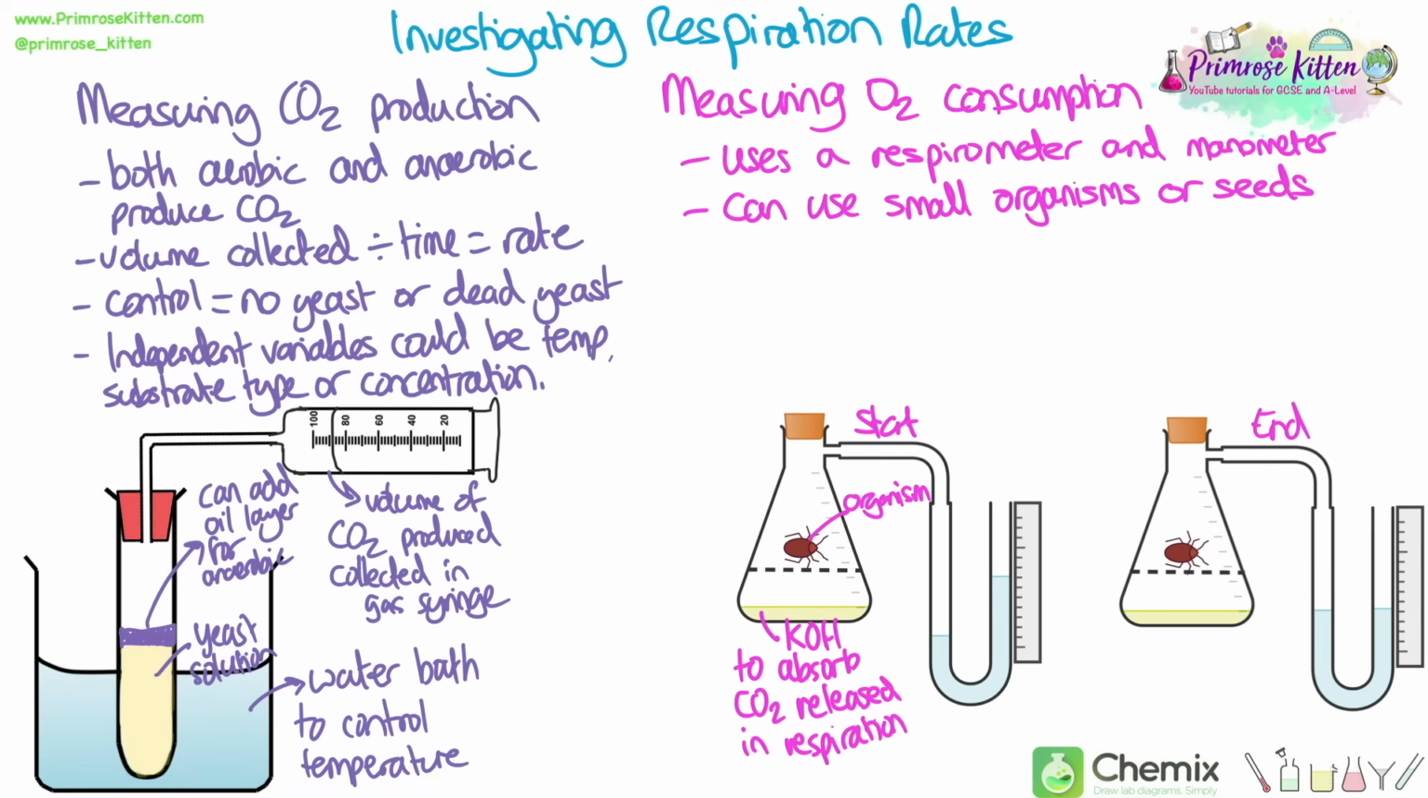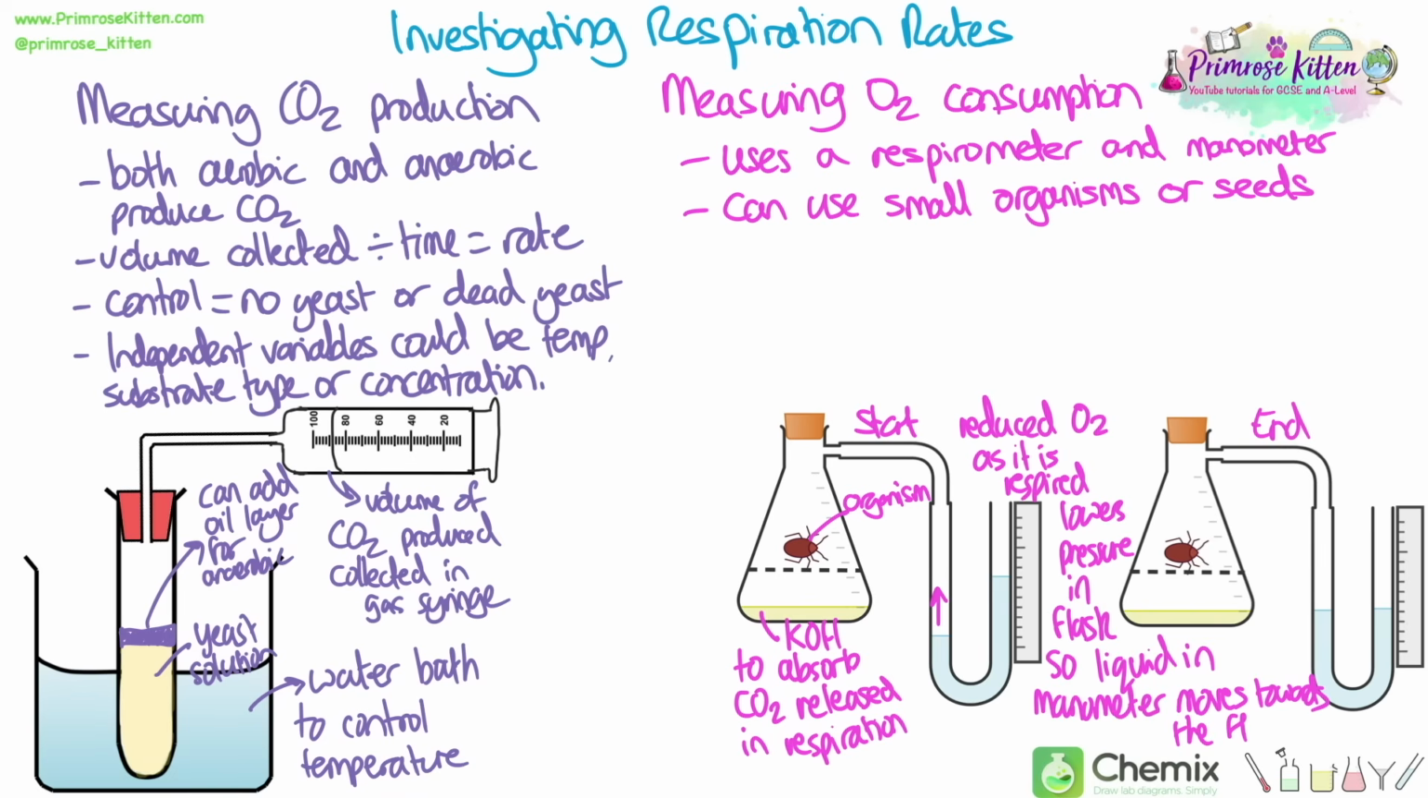So in the bottom of the flask, separate from the organism so they're not touching, we could put a solution of, for example, potassium hydroxide, or it could be sodium hydroxide, in order to absorb any carbon dioxide that's released through respiration. This means that as the organism respires, it uses up the oxygen in the flask and it lowers the pressure in the flask because the volume of gas in there is reduced.